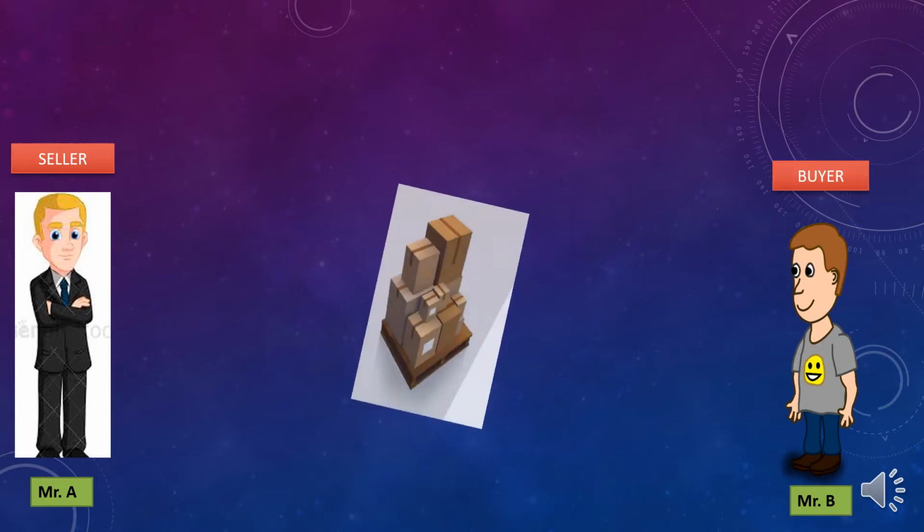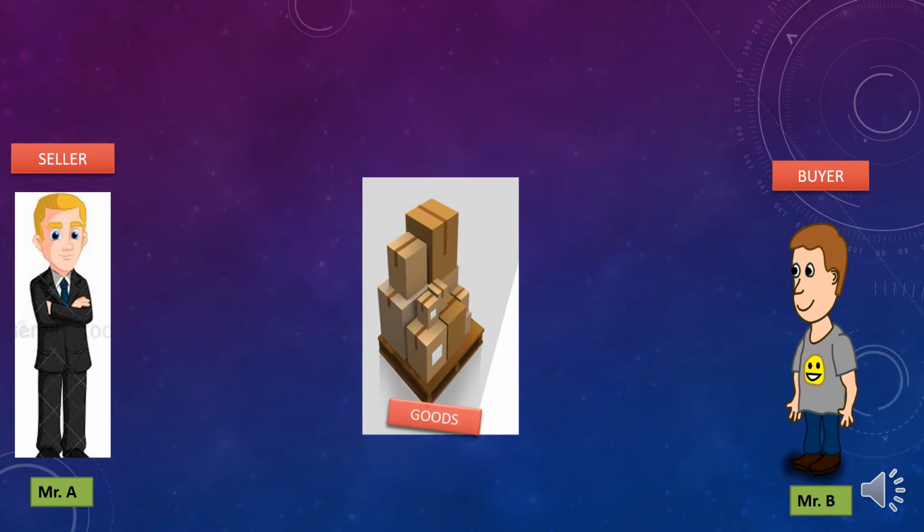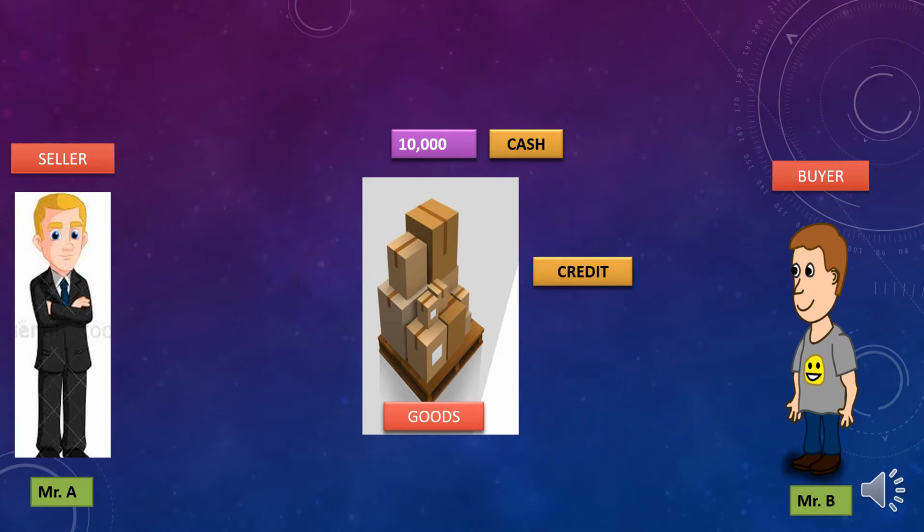Mr. B is purchasing goods from Mr. A worth rupees 10,000 on cash basis. That means Mr. B wants to purchase goods worth rupees 10,000 from Mr. A on cash basis. If a transaction is on a cash basis, there is no question of bill of exchange. But bill of exchange will come only in case of credit transaction.